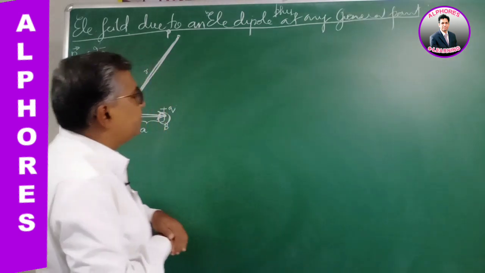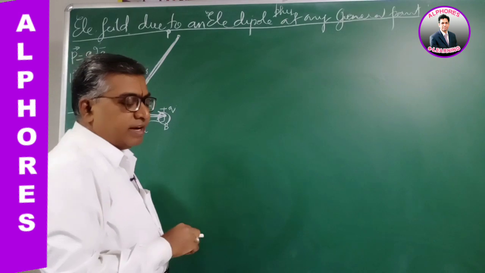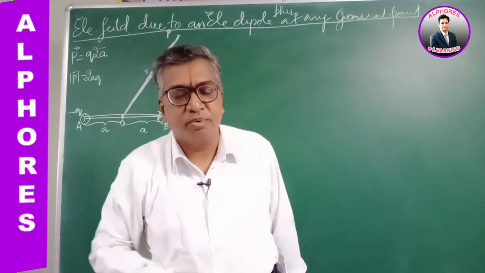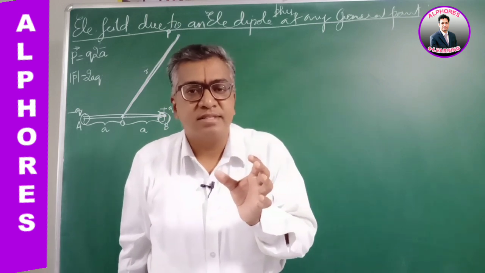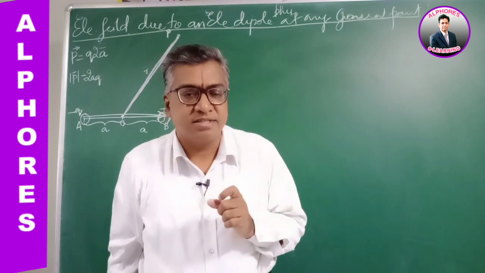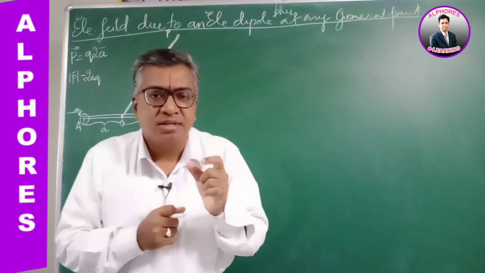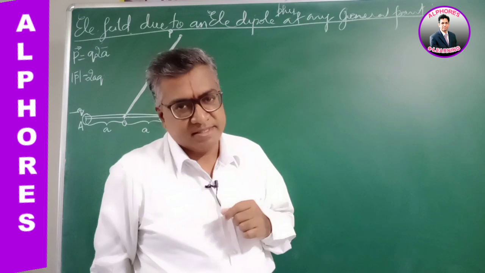Now we are going to do it for a short dipole. We are considering this as a short dipole. I was telling you about an ideal dipole and a short dipole. A short dipole is a system of two equal and opposite charges of high magnitude, strong charge, separated by a very small finite distance.